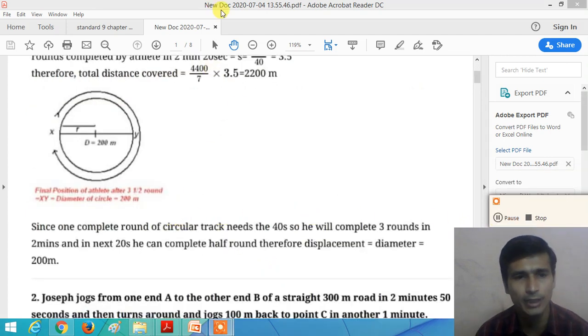So dear student, what is the answer? Right? The distance covered by the athlete after 2 minutes 20 seconds is 2200 meter, and the displacement is equal to the diameter of the circular track, and it is equal to 200 meter. Right? Understand?